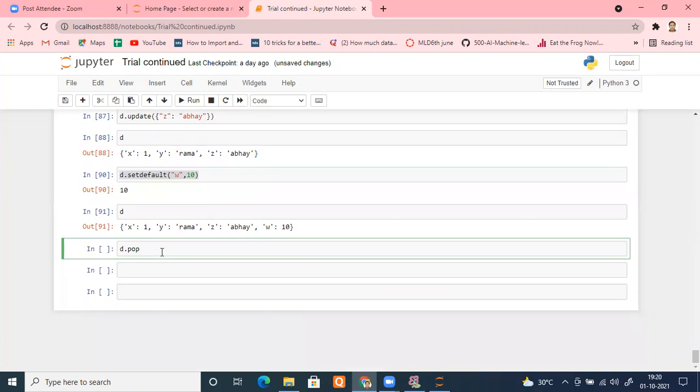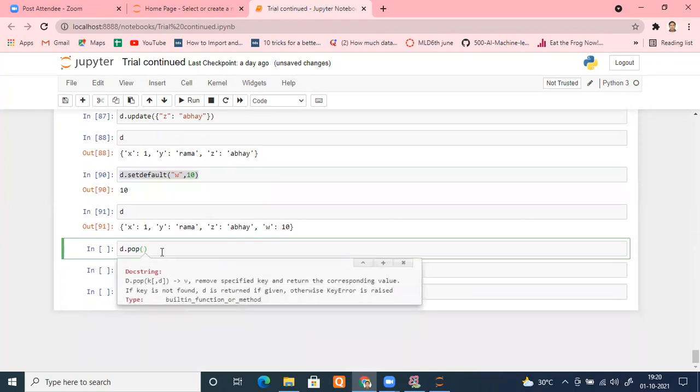the d.pop method. See its definition with shift and tab. What it does: it takes an element k, meaning you put a key here. It will remove the specified key and return the corresponding value. If the key is not found, the default d is returned if given. Otherwise, a key error is raised.